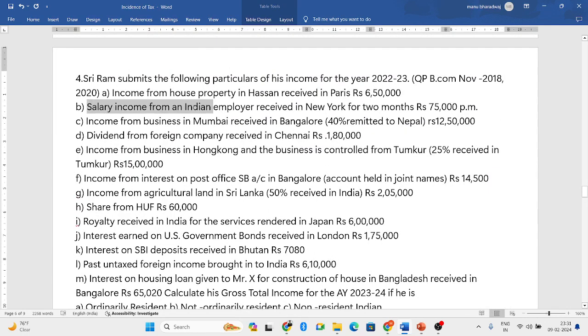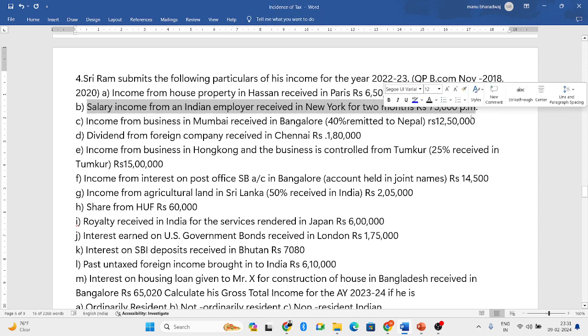Salary income from an Indian employer received in New York for 2 months, 75,000 per month. The Indian employer is paying you the salary, but you are receiving that salary in New York. Whereas the income has arisen in India. When it has arisen in India, it is Indian income. If the income has arisen in India, then it is Indian income.